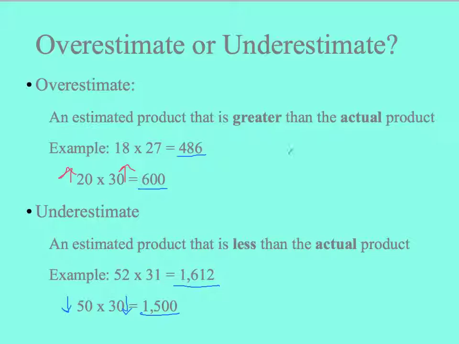Sometimes you have to actually find the product. Let's say, for an example, you might have 27 times 33. When I round this, I'm going to round 27 up to 30, and I'm going to round 33 down to 30. Notice how 27 rounded up, and 33 rounded down. This one I'm going to have to find the actual product to figure out whether or not it's an over or underestimate, because my numbers are going both directions.